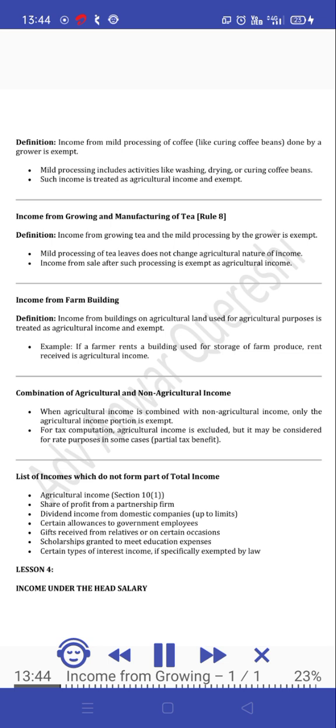Income from the manufacture of coffee, Rule 7B. Definition: income from mild processing of coffee, like curing coffee beans, done by a grower is exempt. Mild processing includes activities like washing, drying, or curing coffee beans. Such income is treated as agricultural income and exempt.